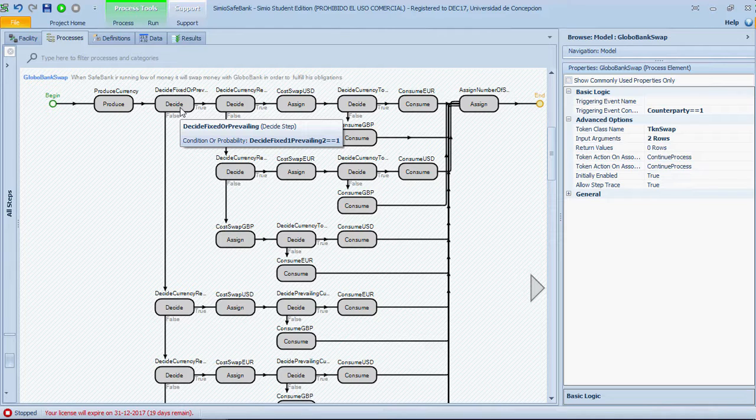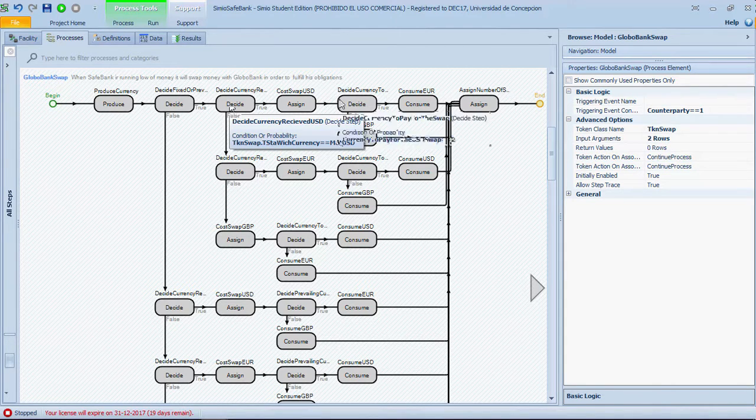The alternative chosen is defined by the property decide fixed 1 prevailing 2, with the value 1 if the swap is paid with a fixed currency and 2 if it's paid with the prevailing currency. In the first alternative, the currency is determined with properties that can take the value 1 if the currency is paid with dollars, 2 if it's paid with euro, and 3 if it's paid with pounds.